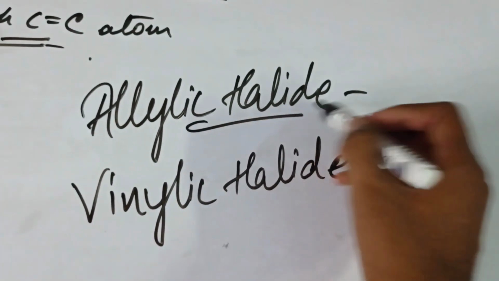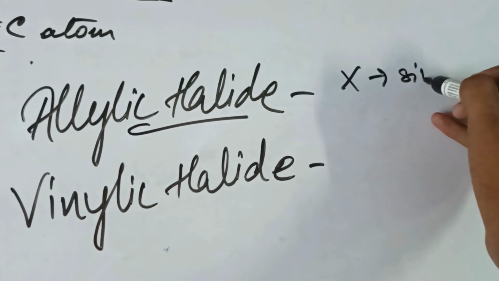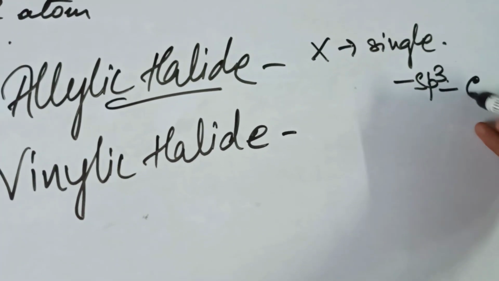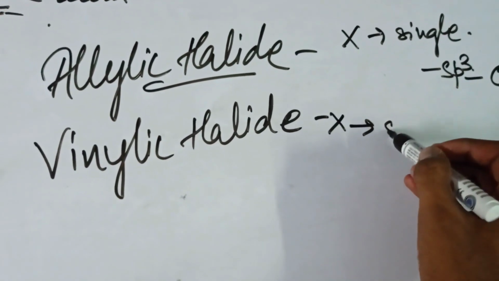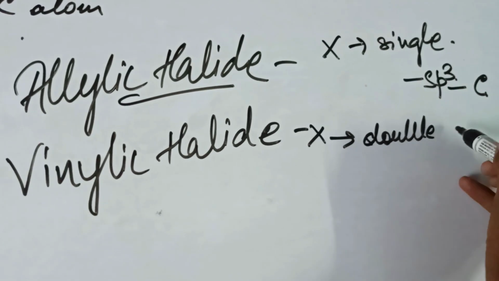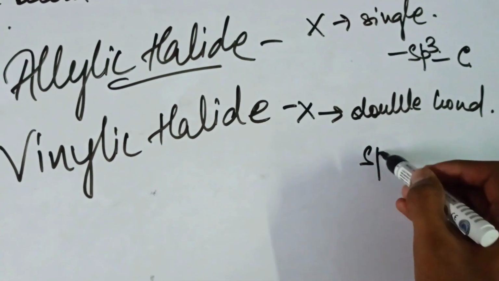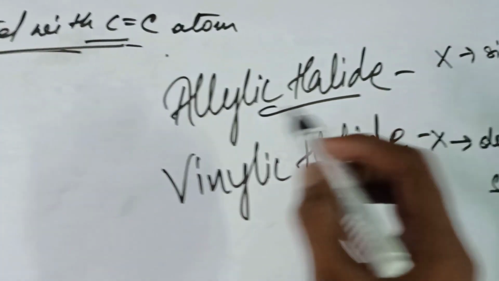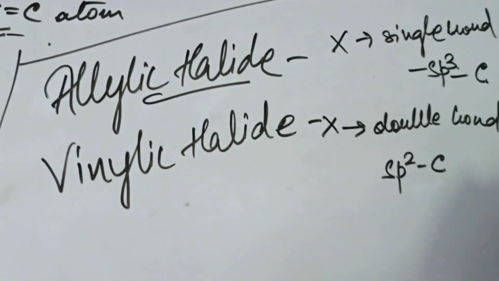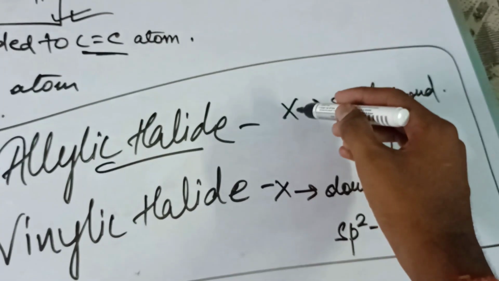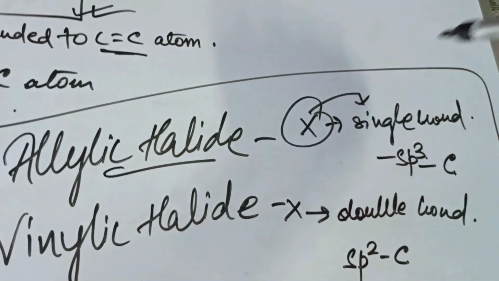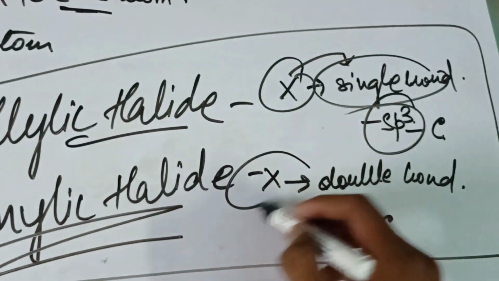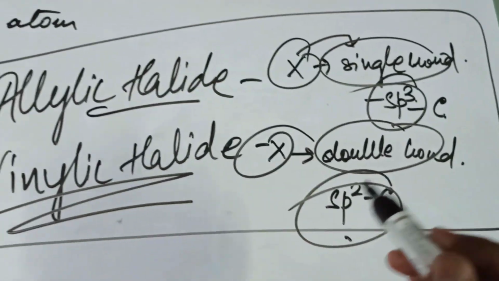So we see here that in allylic halide, X is bonded with a single bond, and we can say it is connected with sp3 hybridization of carbon, and here X is combined with a double bond and it has sp2 hybridization with the carbon compound. So till this much is it clear, right? So allylic halide will have X halogen connected with single bonds and it will have sp3 hybridization. Vinylic halide will have X connected with double bond and will have sp2 hybridization.